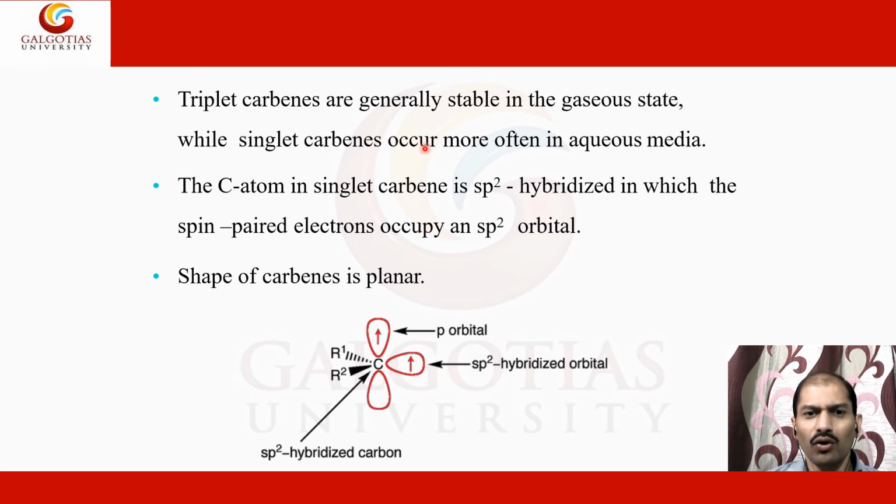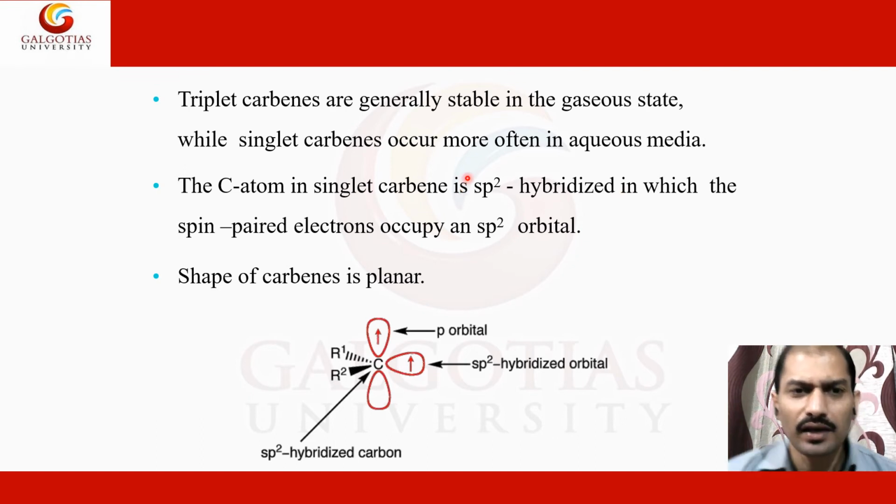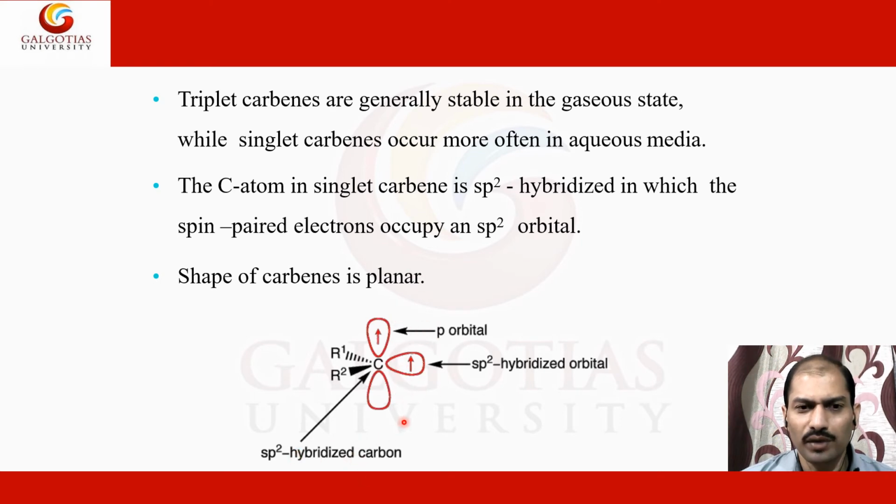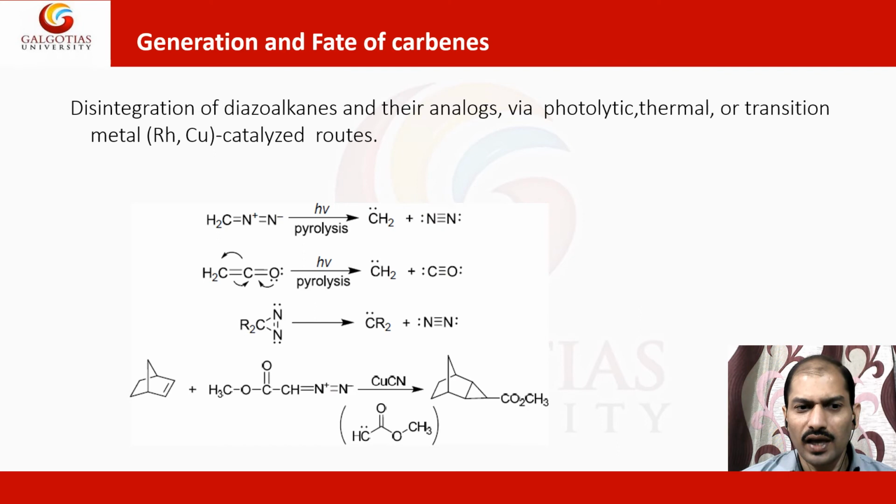As already discussed, the carbon atom in a singlet carbene is sp2 hybridized, so you have to keep in mind what kind of hybridization is there. The carbon has a planar shape, with a p orbital and sp2 hybridization, and it has this kind of electron arrangement in the case of triplet carbene. Another very important topic is generation, since there are a number of reactions by which carbene can be generated.